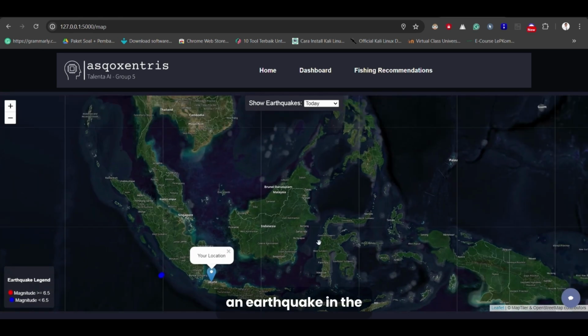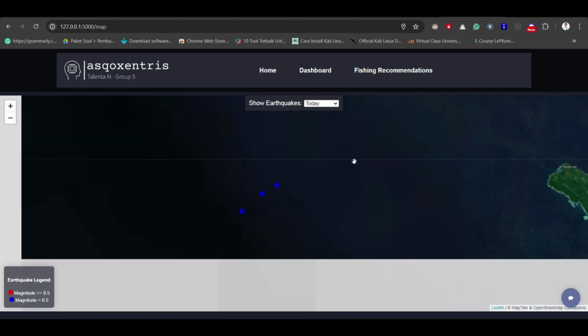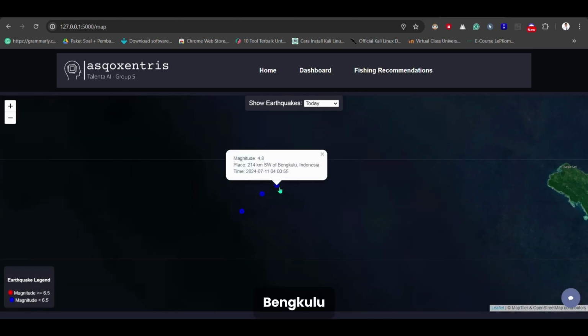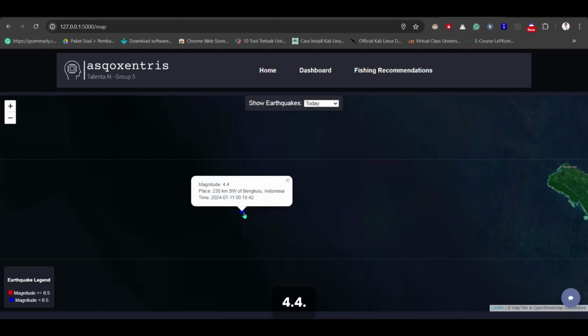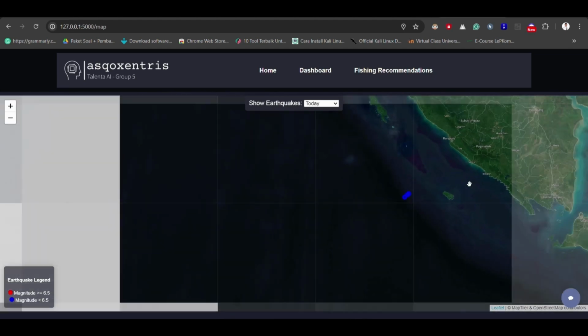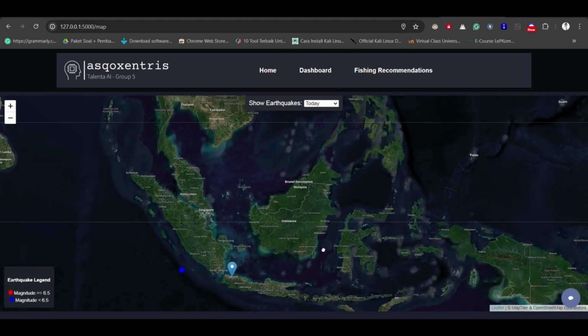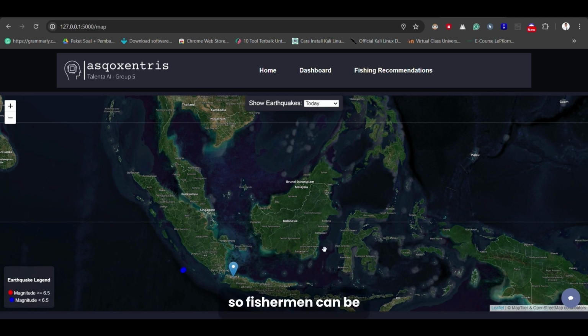Today there was an earthquake in the Bengkulu area with strength of 4.8, 5.4, and the last one 4.4. So fishermen can be aware of that.